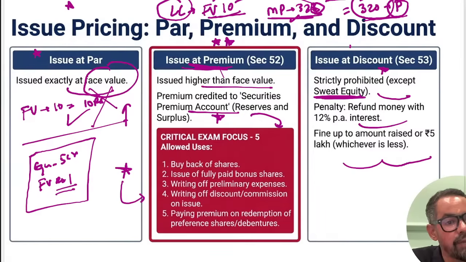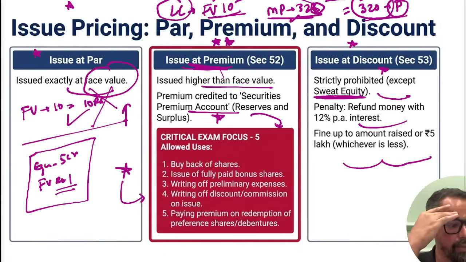And discount is not allowed except in the case of sweat equity shares, because it can be for cash or non-cash consideration. Discount means your face value is 10 rupees and you are issuing shares for 2 rupees. Okay, that is the case of discount. You will really not see that in the market, except in a case of sweat equity, right?